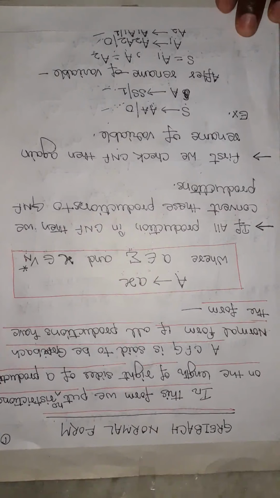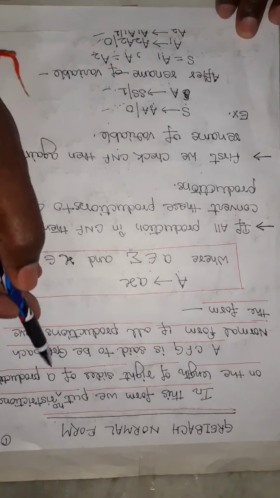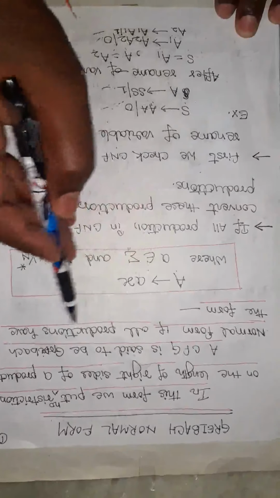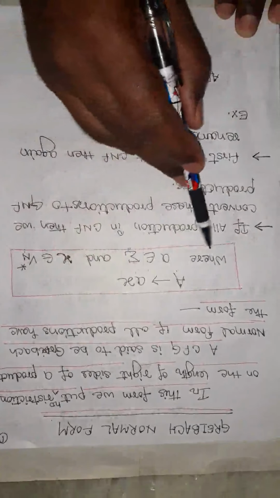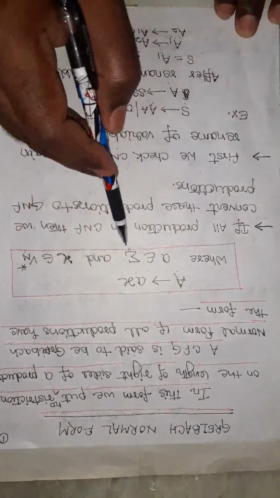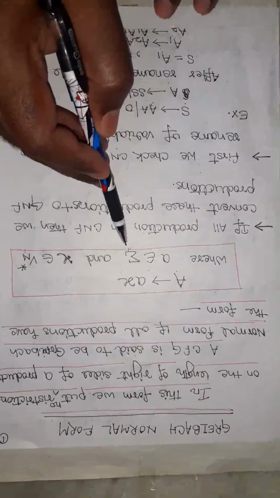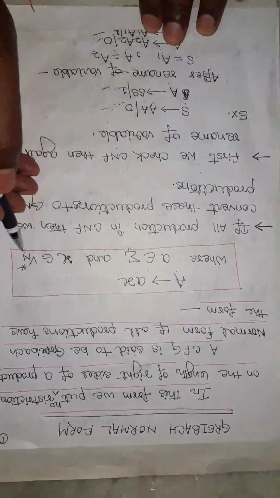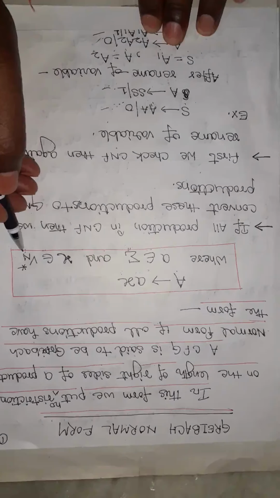Hello student, today we will discuss Greibach normal form. In this form we put no restrictions on the length of the right side of the production. A context-free grammar is said to be in Greibach normal form if all productions have the form A derives aX, where a is an element of sigma, meaning a terminal, and X is an element of variables, or it may be null.